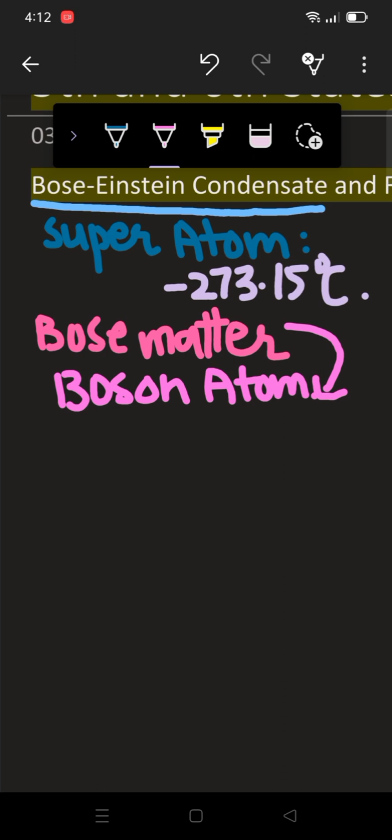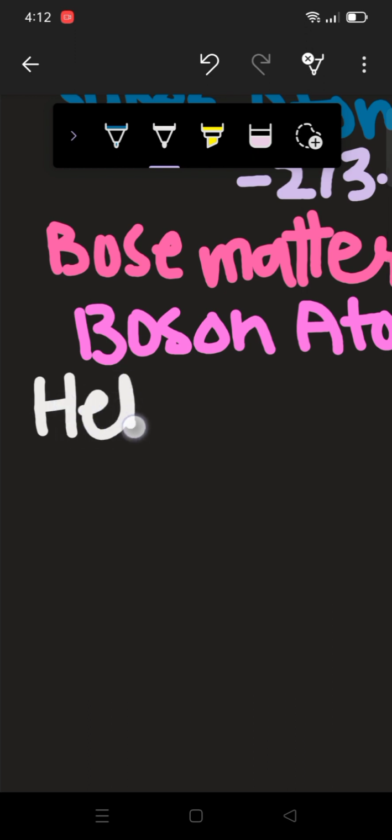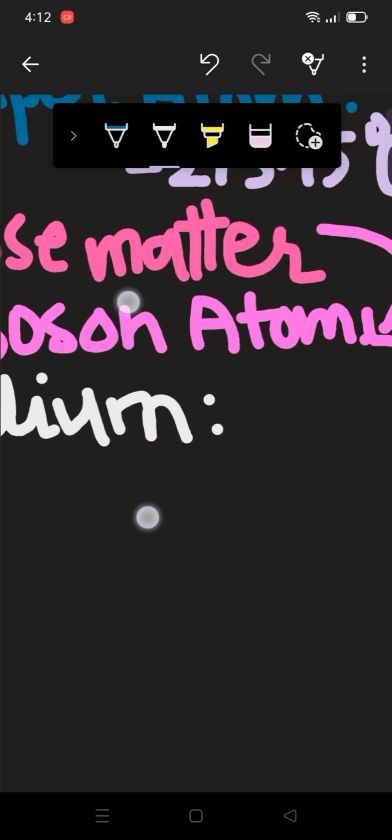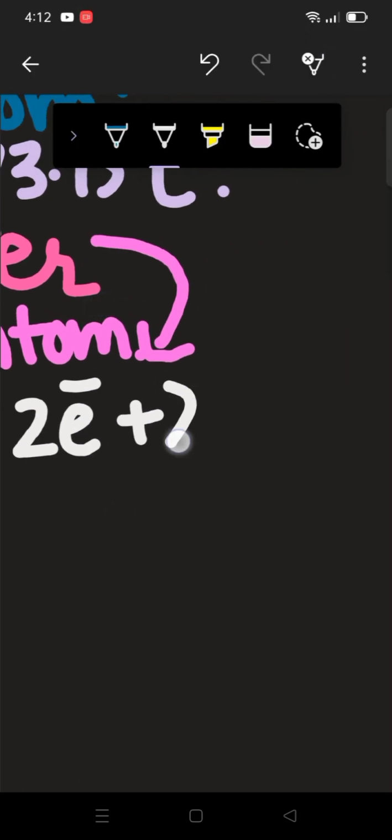Wherever "on" is coming, you need to understand that that is a very small particle, boson atom. Which means it is a very small atom. Now what is this boson atom? All the elements for which the sum of electrons, protons and neutrons is an even number are known as boson atoms. For example, if I take helium, we know that helium has 2 electrons, 2 protons, and 2 neutrons.